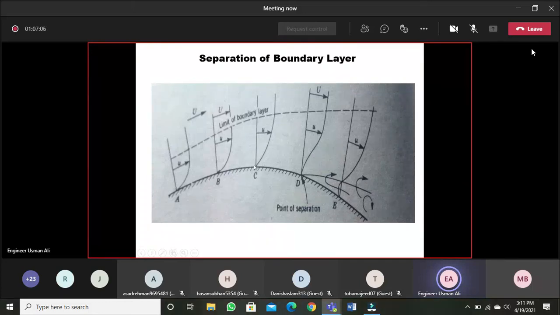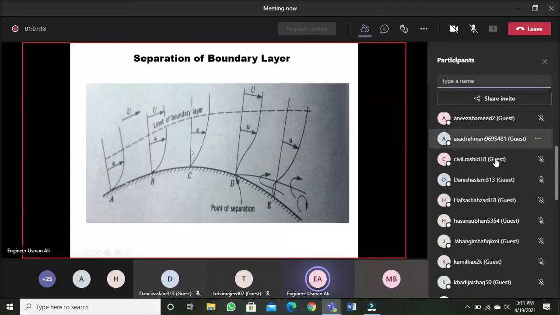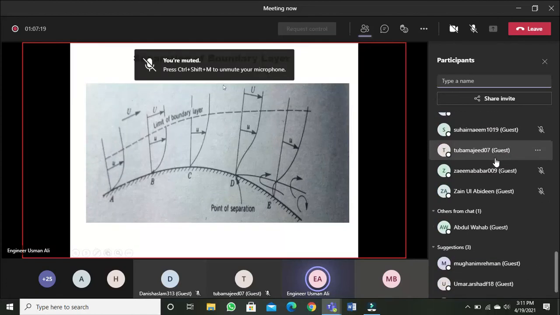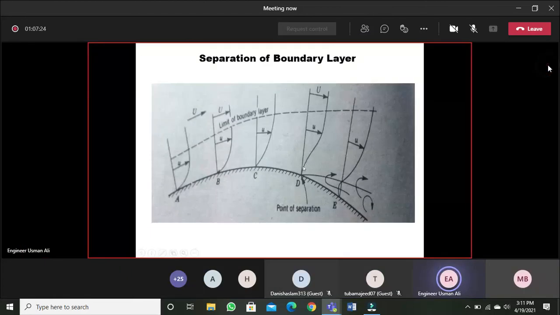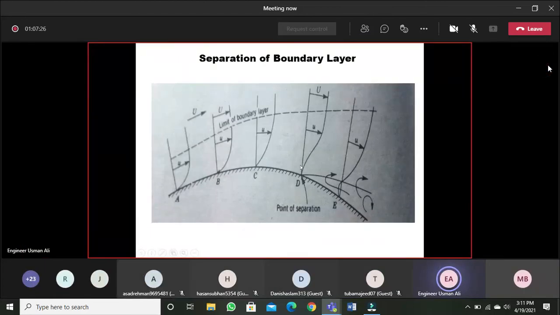तो surface के close velocity profile क्या हो रहा है, वो normal हो रहा है to the surface, या कि velocity overall कम हो रही है क्योंकि ये diverging flow है, area बढ़ रहा है, velocity कम हो रही है और pressure बढ़ रहा है. So from B to C, pressure is increasing. Further from C to D, more velocity is reduced, and especially near the surface of the plate, the velocity profile has become normal to the surface. तो यहाँ velocity profile surface से normal हो गया है, and this is the point where the boundary layer will just start to separate from the surface.